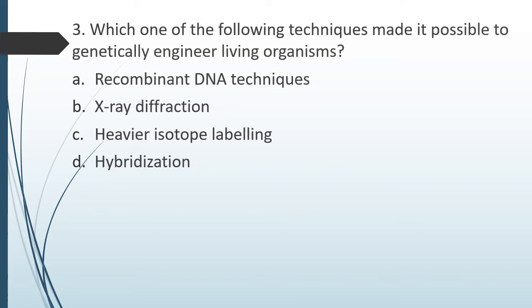Question number 3. Which one of following techniques made it possible to genetically engineer living organisms? Recombinant DNA techniques, X-ray diffraction, heavier isotope labeling, hybridization. So which of these techniques is the reason we can now create genetically engineered living organisms? The correct answer is option A, that is recombinant DNA technique.